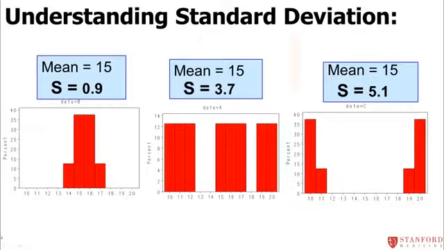In the middle one, data set A, the mean again is 15, but there's more spread around the mean. So that increases the standard deviation to 3.7. In the final data set C, over to the right of your screen, the mean is 15, but the standard deviation is 5.1 because you can see nobody's even close to the mean. Everybody's way out in the tails, and that can happen in a distribution, so that's going to make the standard deviation even bigger. So that's giving you a sense of what the standard deviation means intuitively.